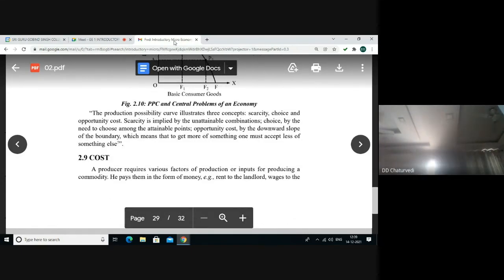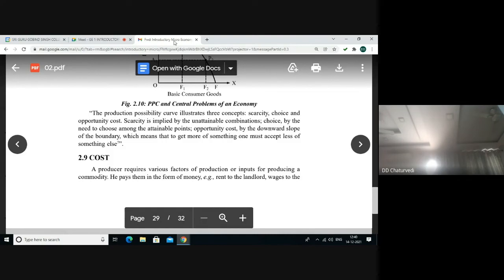In brief, we can say the production possibility curve illustrates three concepts, namely scarcity, choice, and the opportunity cost. Scarcity is implied by the unattainable combinations. It is because of limited resources that we are not able to attain some combinations of commodities at a given point of time. We can reach those combinations when there is growth in the country, that is improvement in the availability of resources or upgradation of technology.